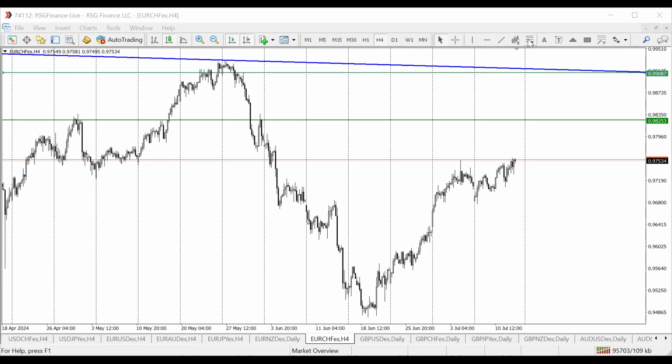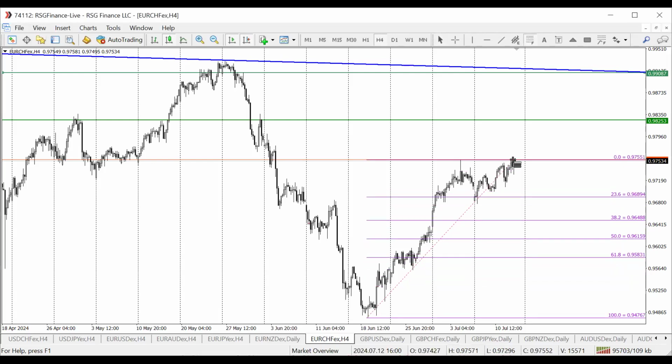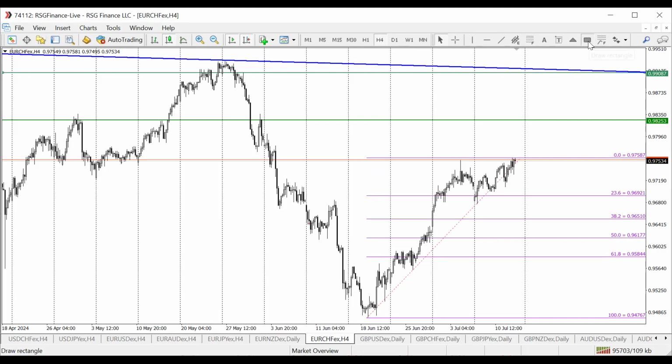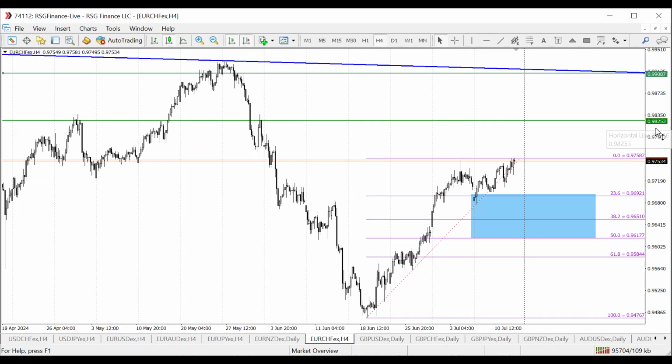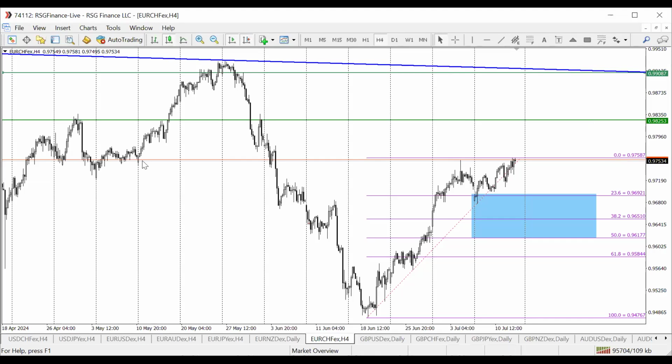So let's see if we're going to measure some retracements, that will be from the 26 to the 50 level. This will give us a better risk to reward ratio for us to target the 0.9825 level. So that's Euro Swiss franc, and that's not the last for the Euro pair.